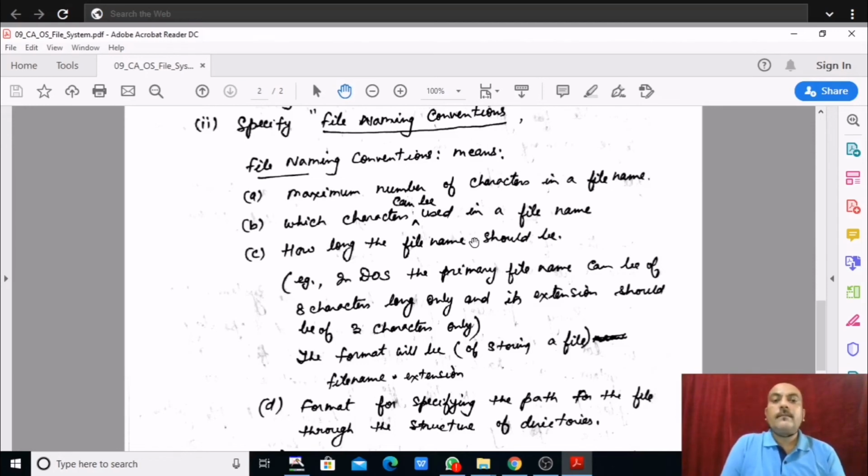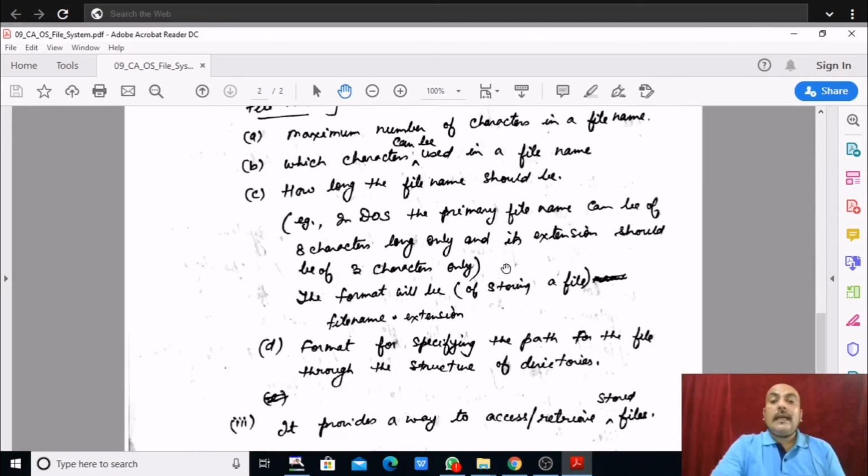Done. Then it specifies the path for the file throughout the structure of the directory. It specifies the path, that is, what will be the path of a file or a folder. So it specifies the path also. So all that comes under naming convention.